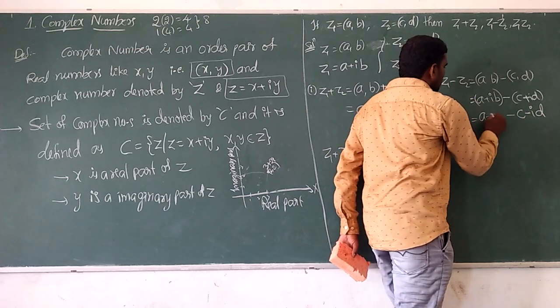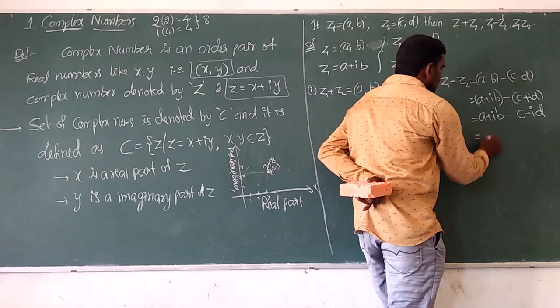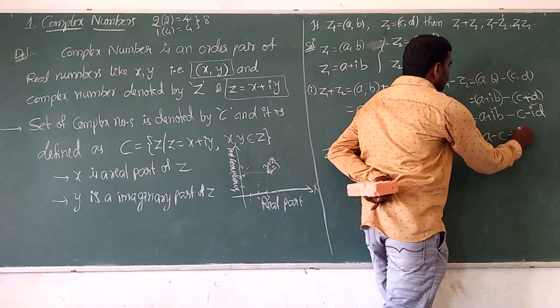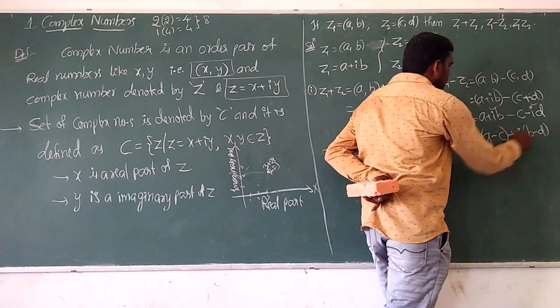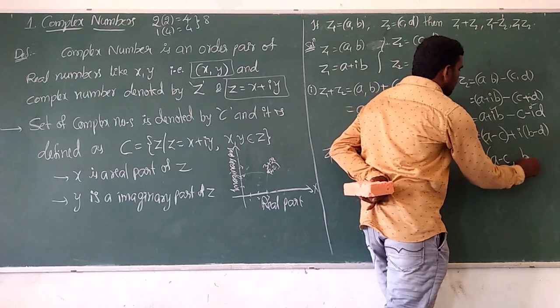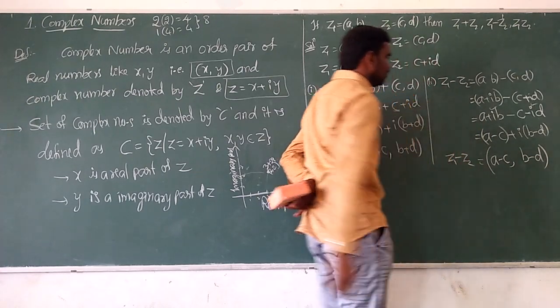The real parts are a and c, so a minus c, and for the i terms take i common, b minus d. So we can write (a minus c, b minus d). So this is z1 minus z2.